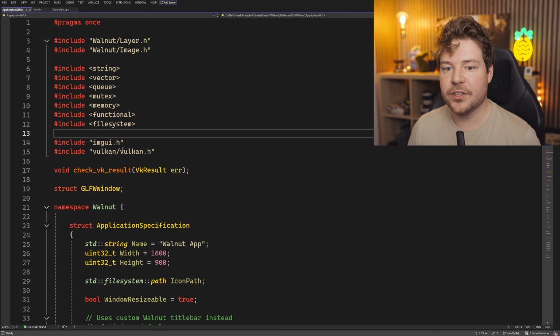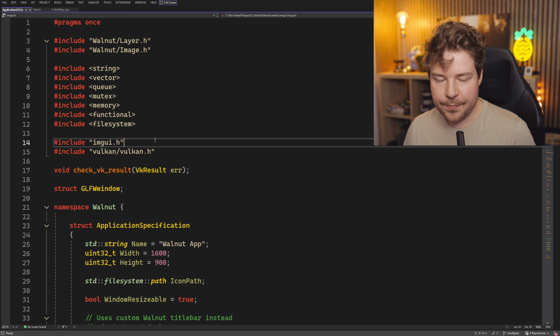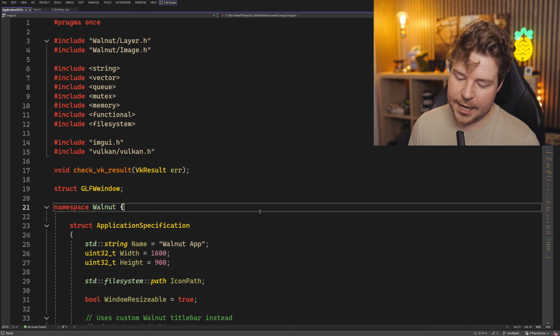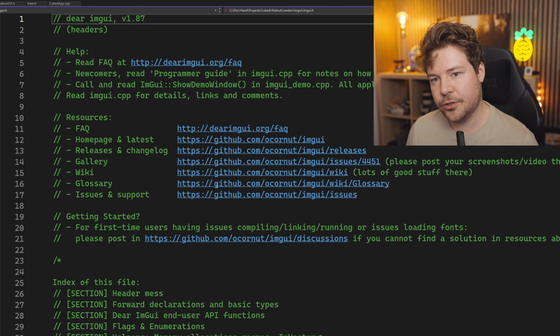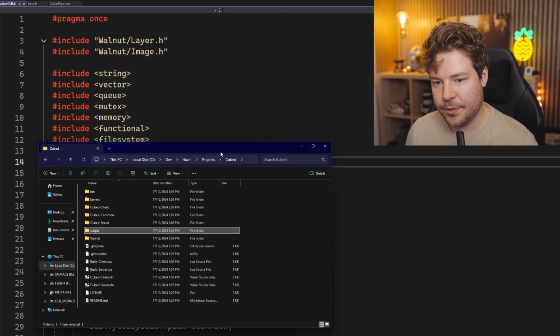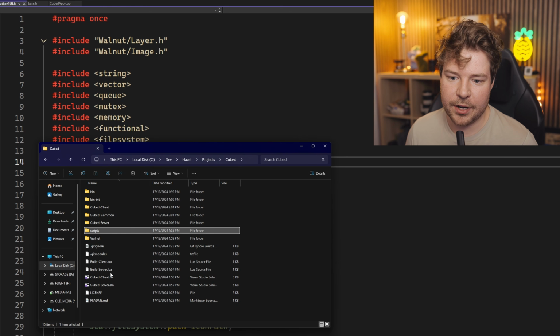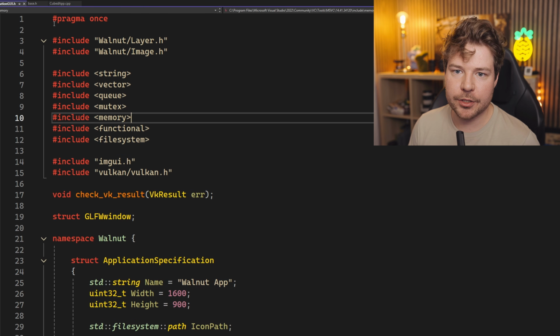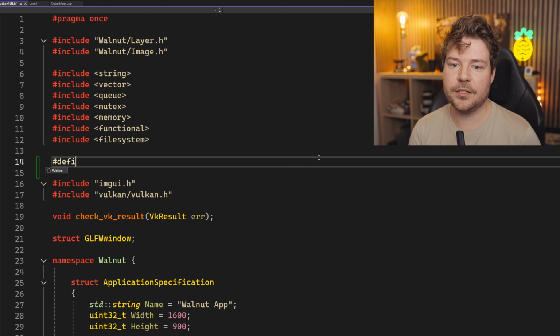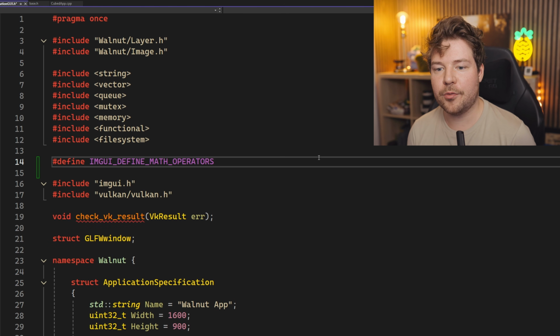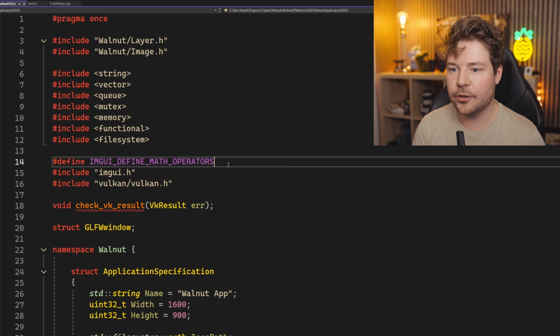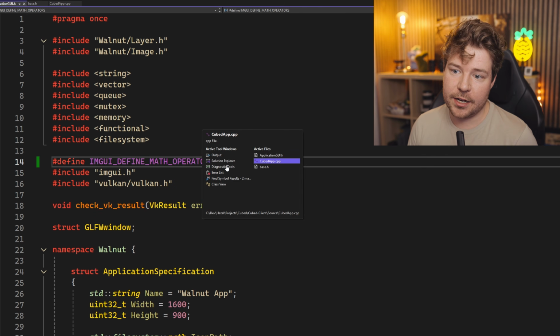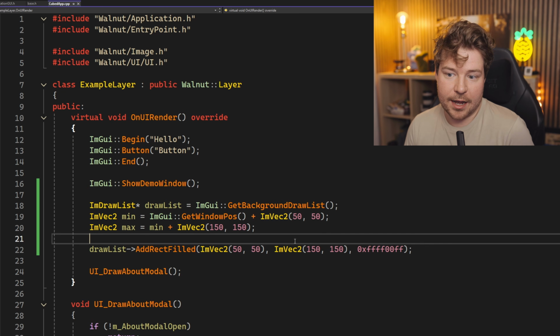But basically, somehow before we include ImGui in either, I guess we could just add this to our build script, or to our build configuration, which we probably should do. I think I will do that. What we need to do is define ImGui define math operators somehow before including ImGui. And we can do that here. And if we go back, you can see that now works.